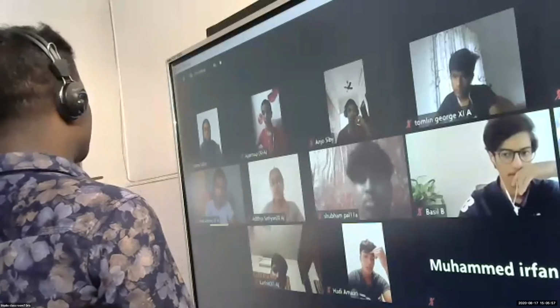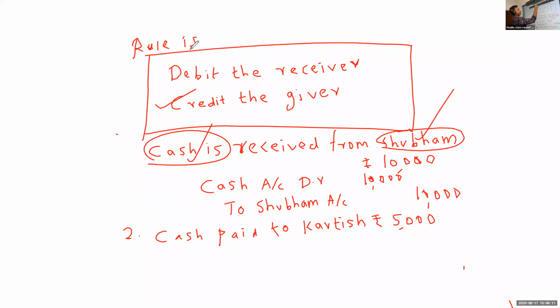So the entry will be: Karthik account debit to cash account, 5,000.